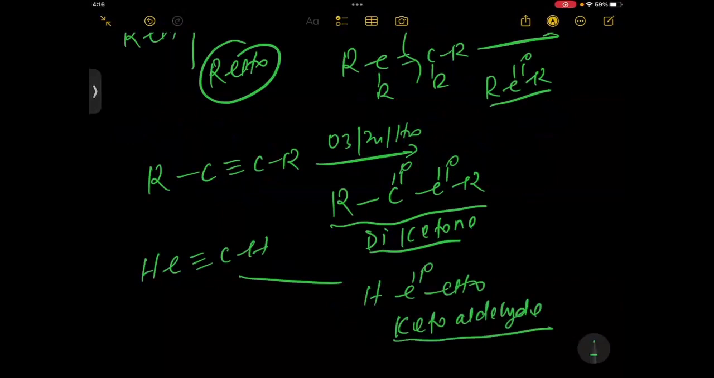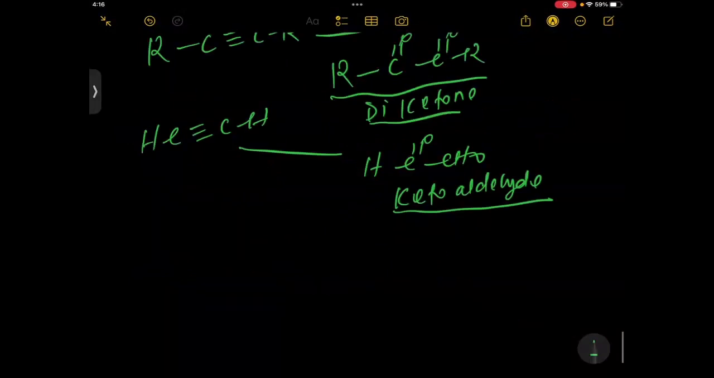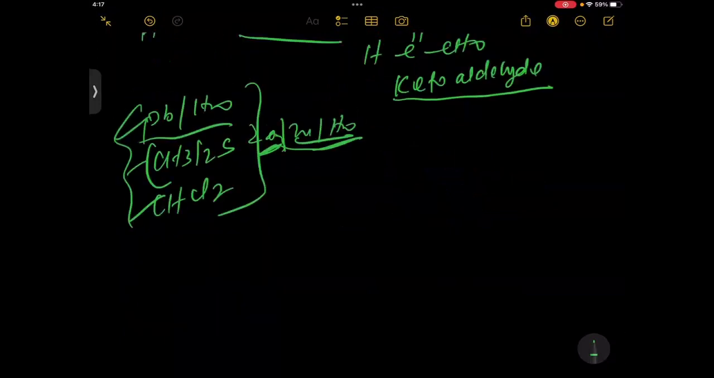Instead of Zn and water, you can also take PPh3 and water. You can also take CH3 2S, dimethyl sulfide. You can also take CHCl2. These substances work just like Zn H2O. Of course you have to take O3, but instead of Zn H2O, you can take these substances too, and you will get the same product as with Zn H2O. Okay, so now we have done the oxidations of alkenes and alkynes through ozonolysis. Now we talk about the oxo process.